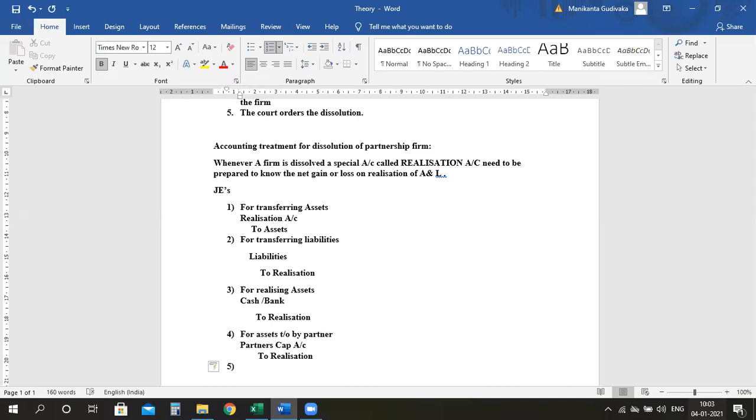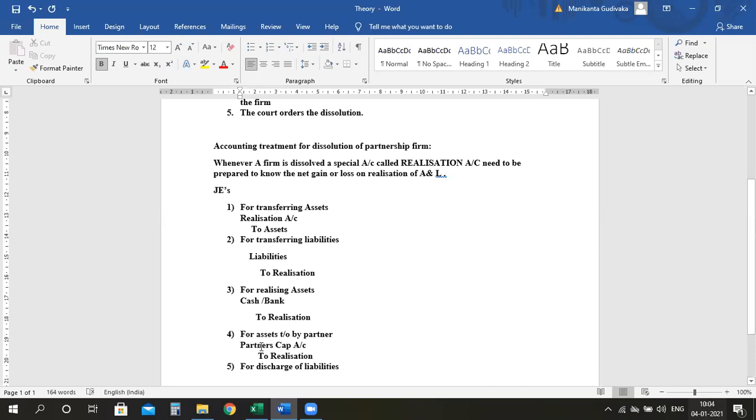The fifth entry is for discharge of liabilities. When I say discharge of liabilities, what is happening? You need to pay the liability. Yes or no? You are paying the liability. Now, you have to write cash or bank credit. What to debit is the bigger question. Where are your liabilities? Your liabilities have been transferred to your realization account in your second entry.